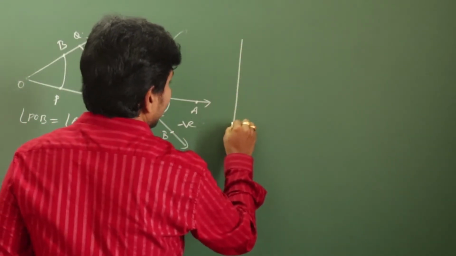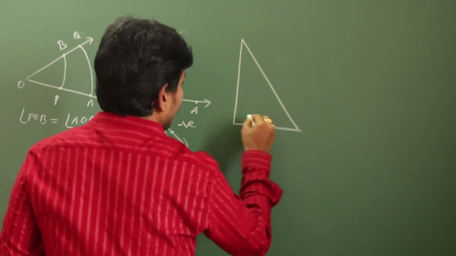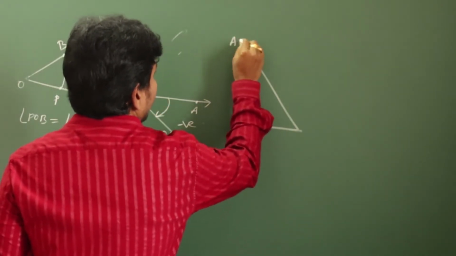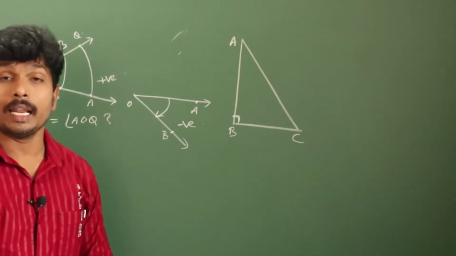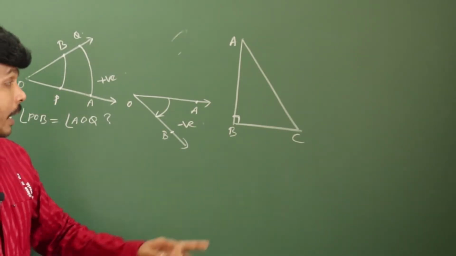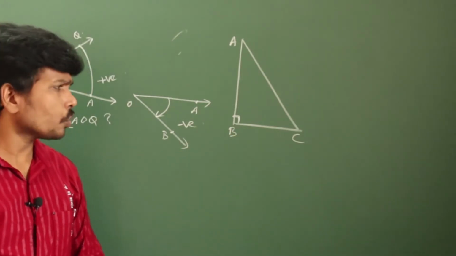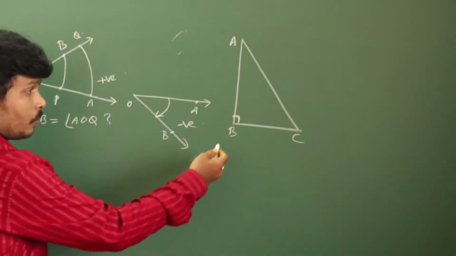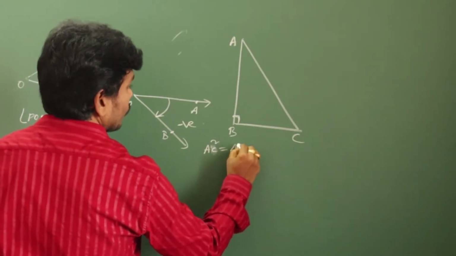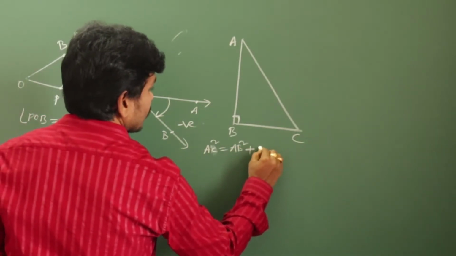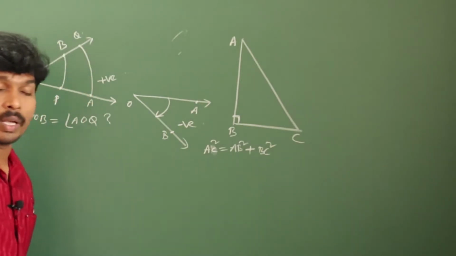Suppose you take a right angle triangle, then what do you observe? What are the observations in it? ABC is a right angle triangle, right angle at B. So you know one best relation in a right angle triangle: hypotenuse square is equal to side square plus side square. This you have known well.